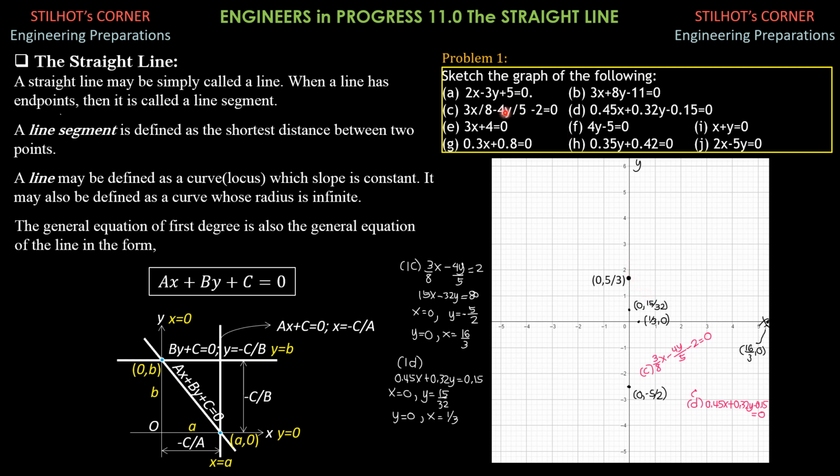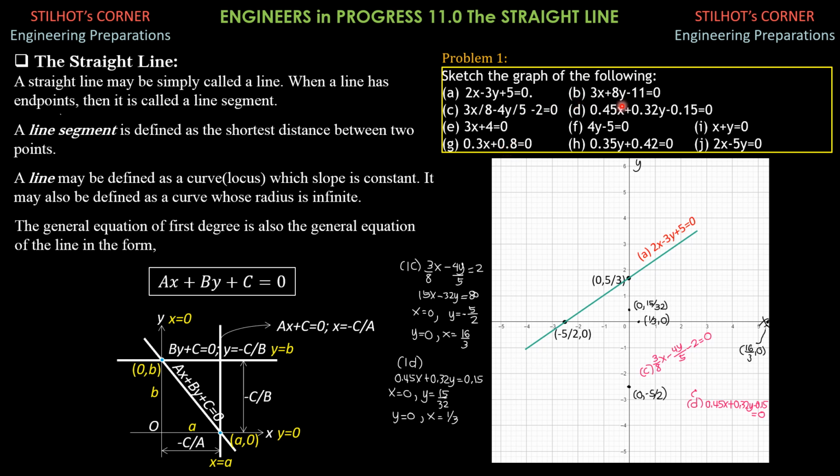And the other point, when y is 0, x is negative 5/2 or negative 2.5, which is somewhere here. So that's negative 5/2, comma 0. Then we connect these 2 points with a straight line, then extend. And that's the graph of the first exercise, 2x minus 3y plus 5 equals 0.